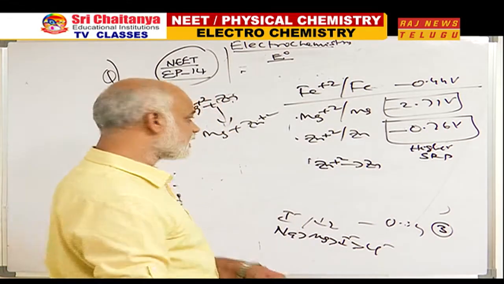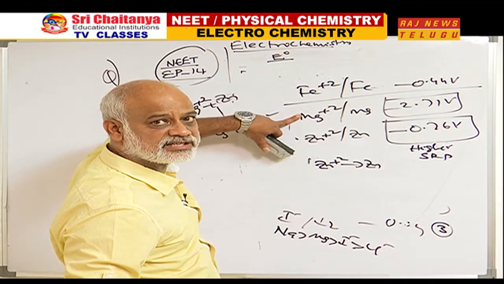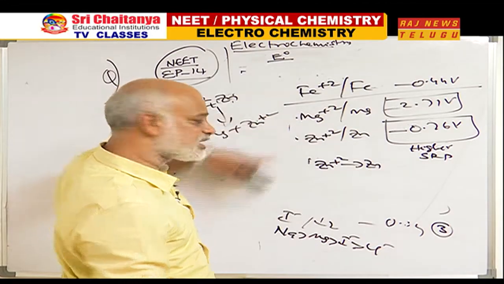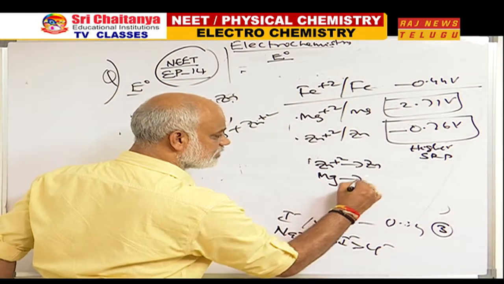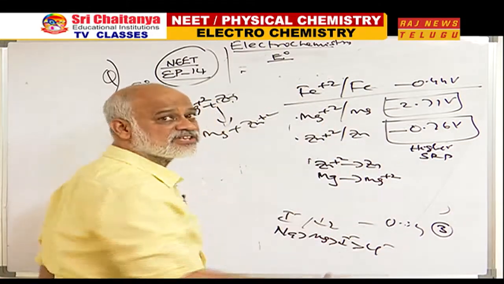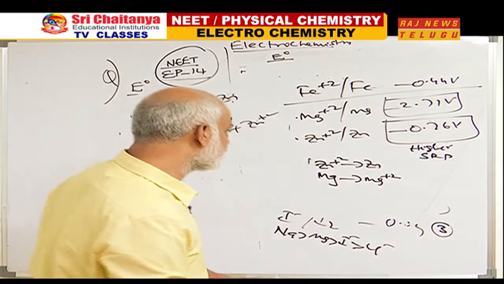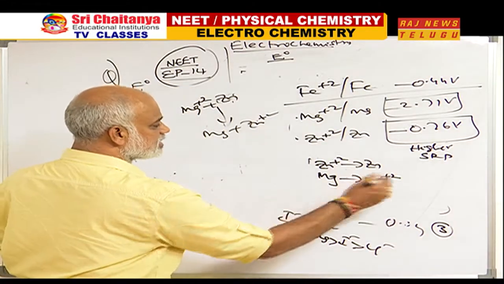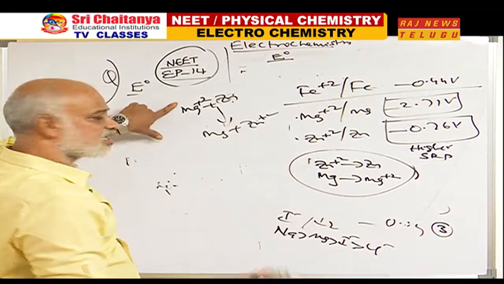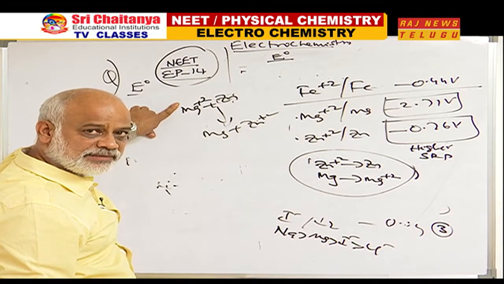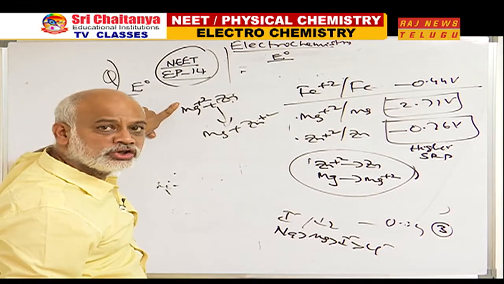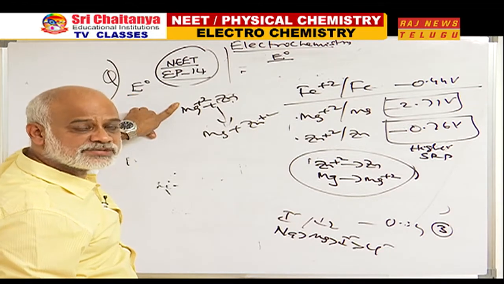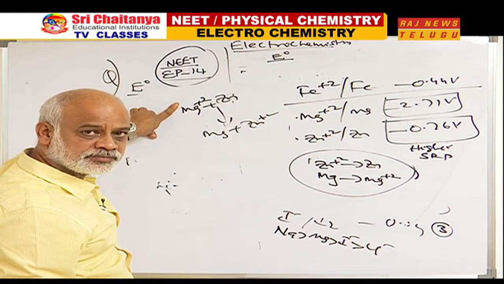Automatically, obviously, what should be spontaneous when connected to zinc electrode in a magnesium case? It should be exactly reverse. Mg gives Mg plus 2. Thus, we should decide the spontaneity. Thus, Zn plus 2 plus Mg gives Zn plus Mg plus 2. This is spontaneous. But what did I give? Can this reaction occur? I am asking you. No. This is a non-spontaneous reaction.